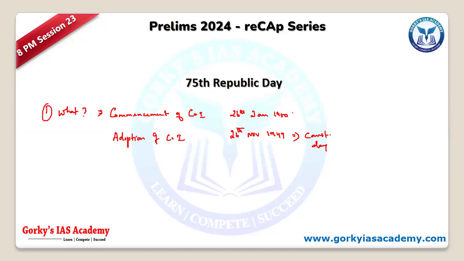Whereas 26th Jan is called Republic Day because the Republic was born with the commencement of the Constitution, and India is now ruled by the laws of the Constitution. Independence Day is just getting rid of the colonial rule. Understood the difference between Republic Day and Constitution Day? Republic Day is the commencement of the Constitution, whereas Constitution Day is the adoption of the Constitution.